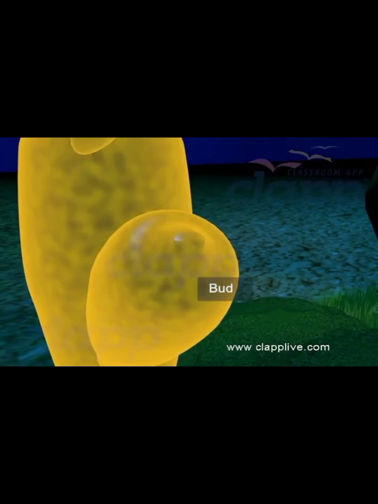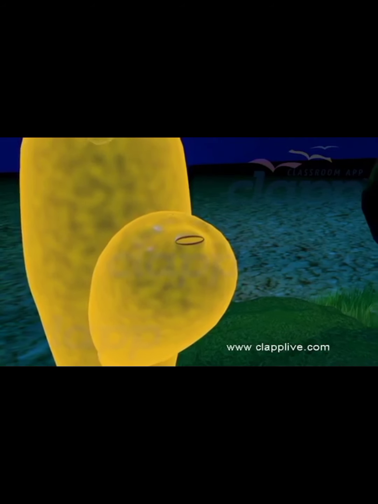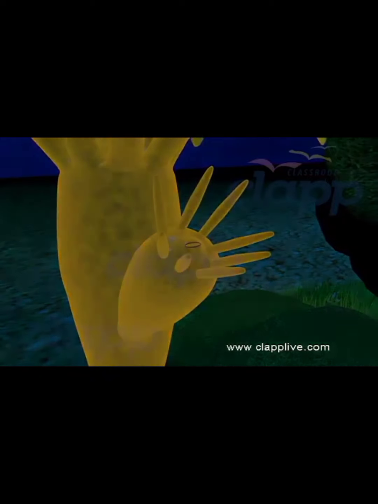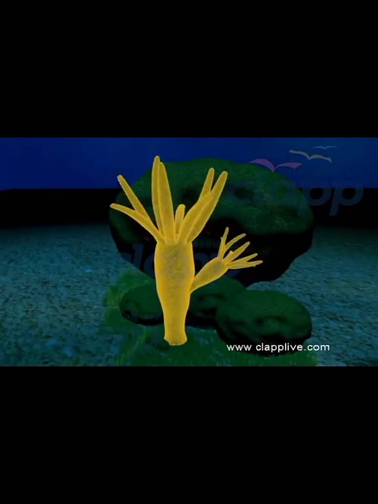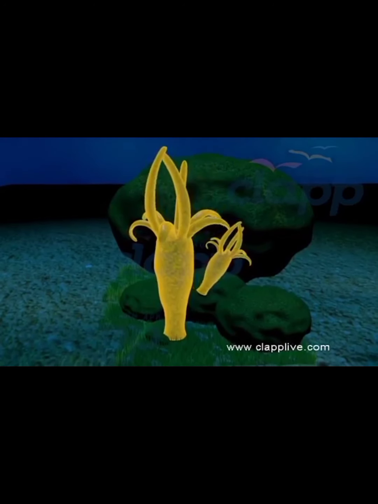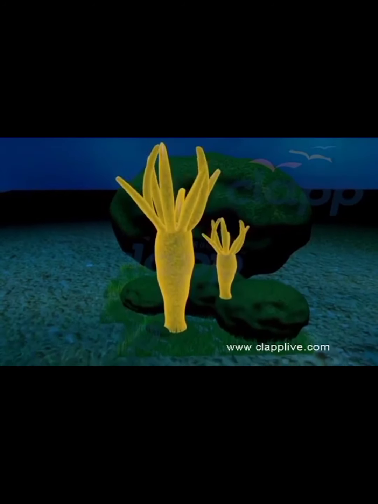As the bud elongates, a mouth opens at its free anterior end, followed by the development of tentacles at the base of the oral region. The newly developed hydra detaches from the parent body and fixes on a substratum.